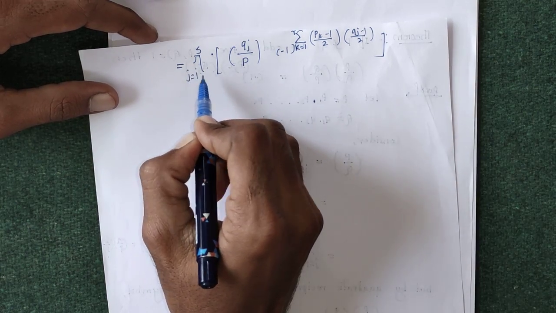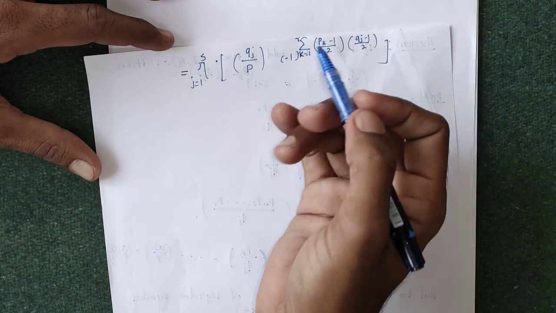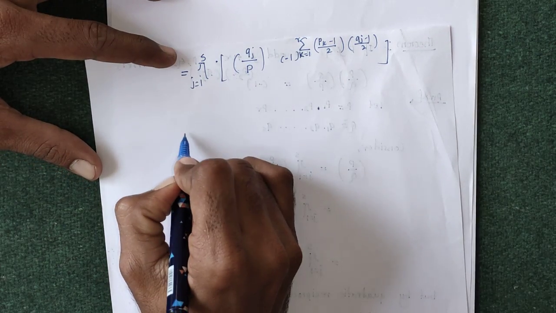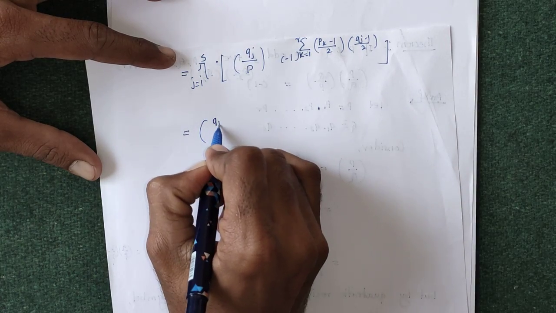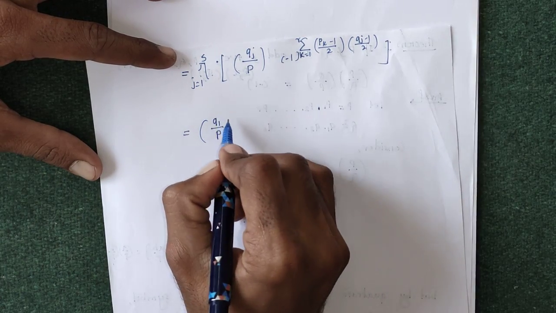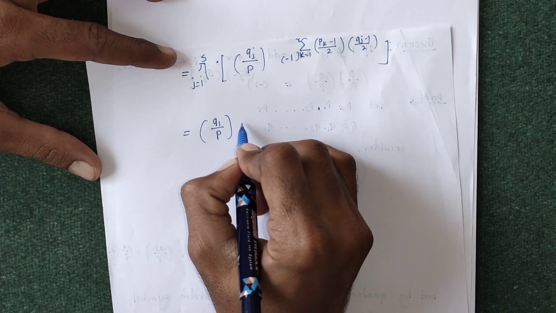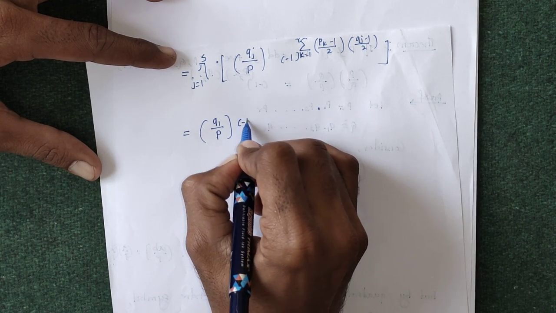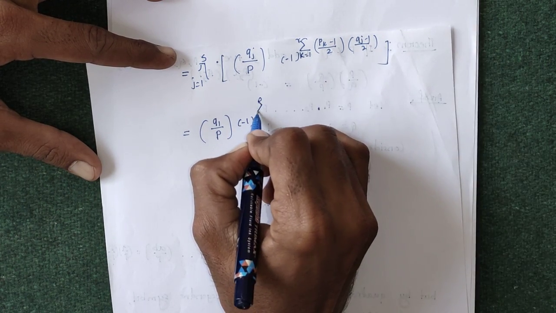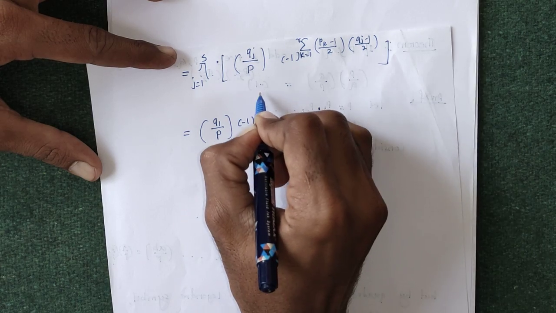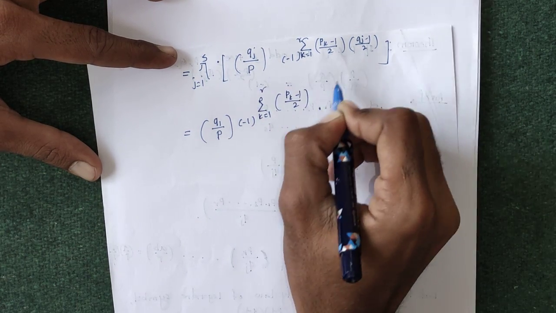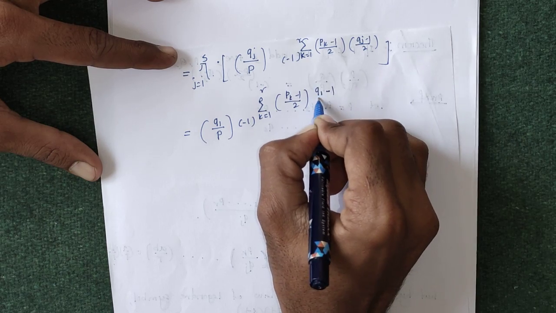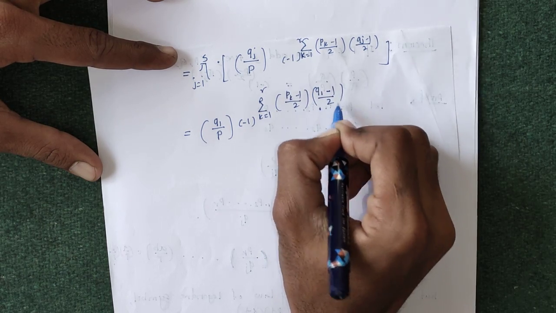So now instead of writing that multiplication or using that result, I will just run this summation. Now putting j equals 1, j equals 2, j equals 3, and j equals s, we will get this Legendre symbol of q1 by p into minus 1 to the power summation over k running from 1 to r of pk minus 1 by 2, times q1 minus 1 by 2, putting j equals 1.